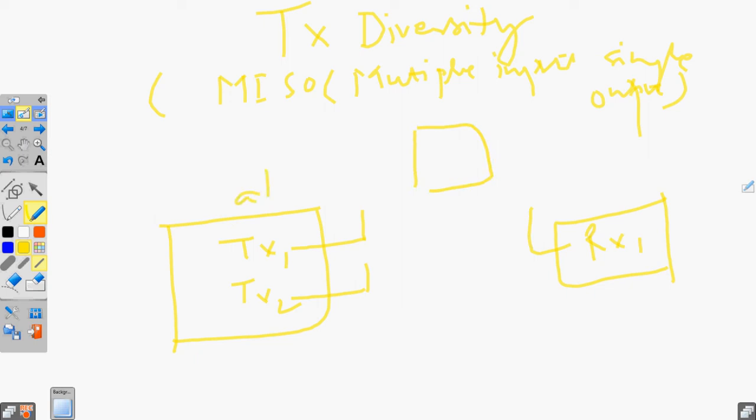Here also the same information is transmitted with the two antennas. In the same way, if some fading or multipath propagation happens, some information is lost. Suppose this signal is able to transmit AB and this one CD, so we will get ABCD. In this way, we get diversity, redundancy, at the transmission side. So this is transmission diversity. The same information, ABCD and ABCD, gets transmitted with both antennas.